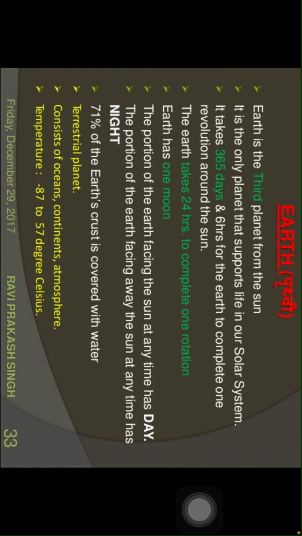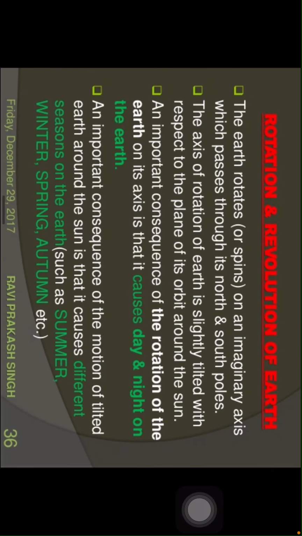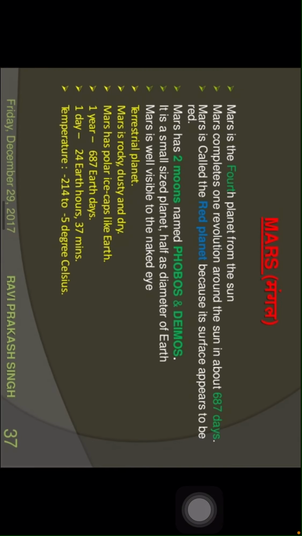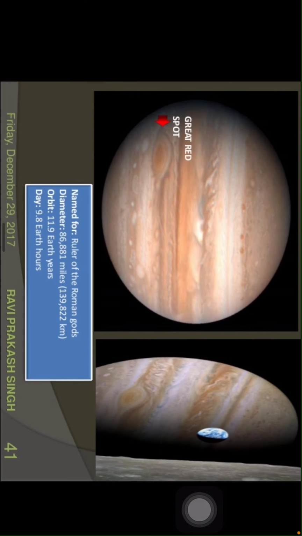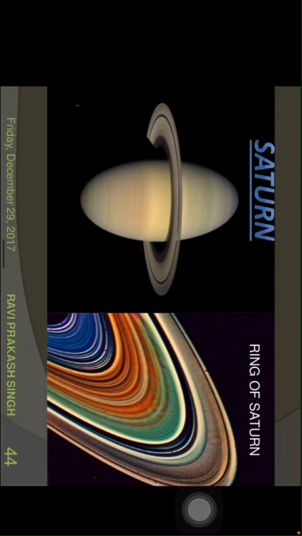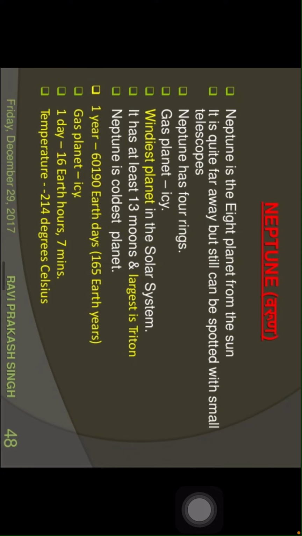Next, children, Earth. About Earth is very important, children. Just hold the video and read yourself about Earth and about how life is possible on Earth. Just go through it, children, step by step. Rotation and revolution of Earth, you can go through it. And then Mars, then Jupiter, then Saturn, then Uranus, Neptune. So go through each and every planet in detail.